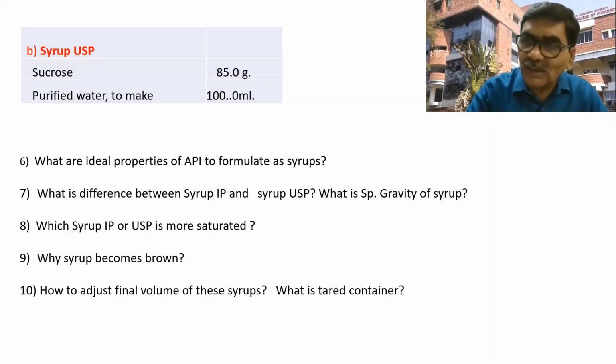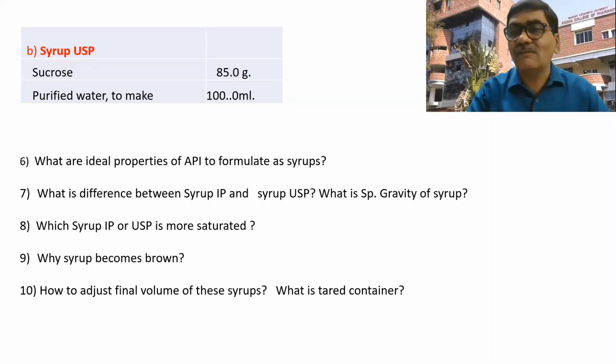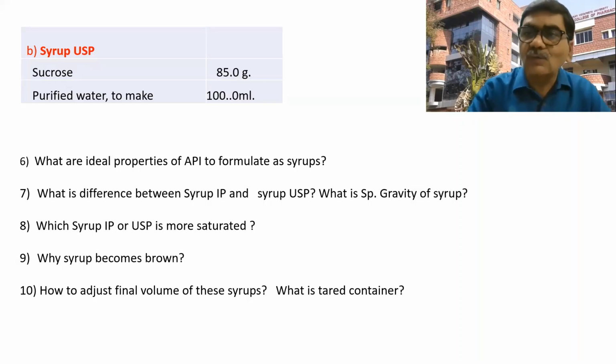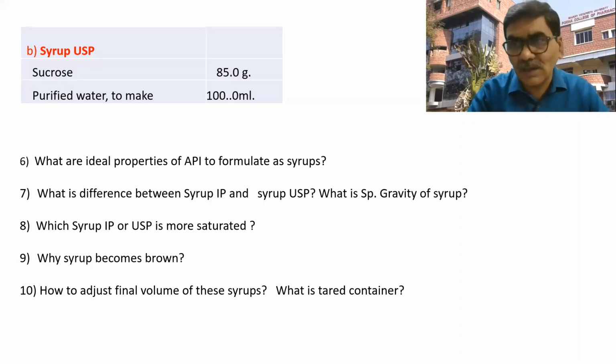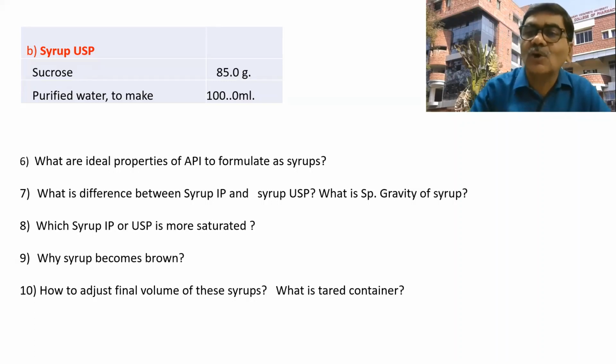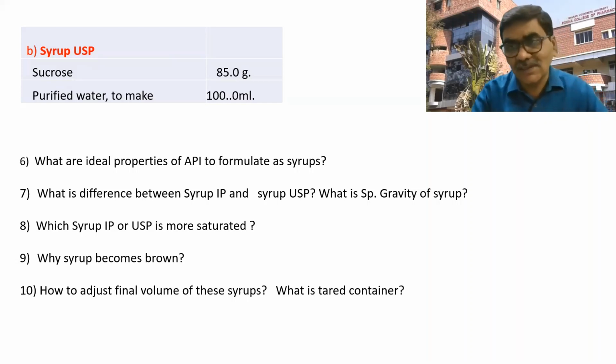You can calculate it considering the specific gravity. Convert that weight by weight IP formula into weight by volume and calculate the quantity of sugar present in 100 ml. Similarly, in the case of syrup USP, you convert this formula into weight by weight also. So make it one parameter, either weight by weight or weight by volume. Then you will get an idea about which is dilute and which is concentrated.